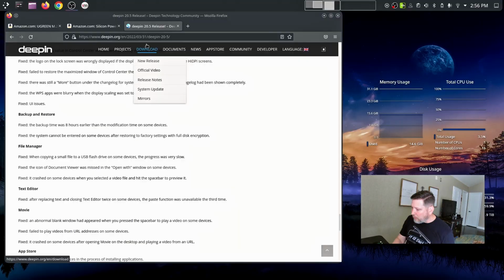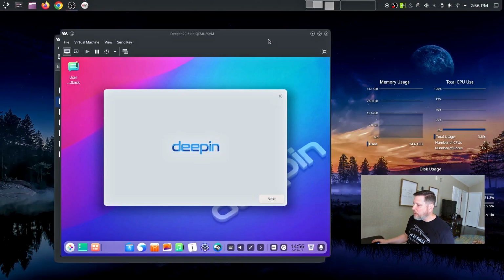But fear not. If you do like the look of this desktop environment, there are some other distributions. Ubuntu is an example that has a Deepin spin. I believe Manjaro does as well. You can correct me if I'm wrong on that. I just wanted to make that clear before I get into this and you go, yes, Deepin, it's awesome, and then you see that end user license agreement check and you're like, I'm not doing that. Everyone has their own reasons, but I wanted to give that full disclosure. Now, I did agree to it on my virtual machine.